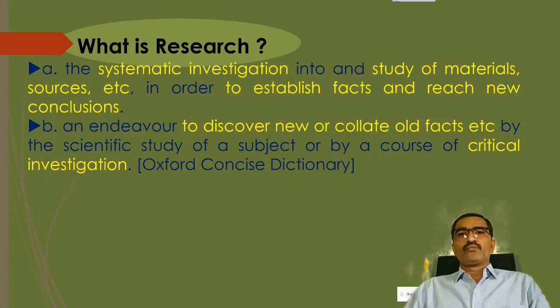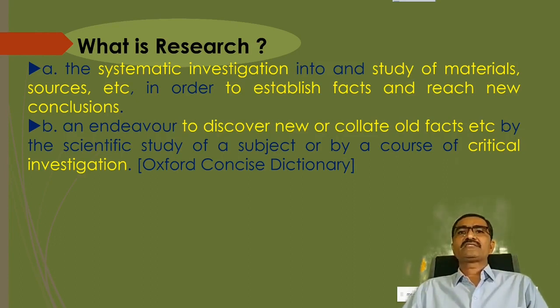If you go through Oxford's Concise Dictionary, you will see two meanings or two shades of meanings of this word research. First is the systematic investigation into and study of materials, sources, etc., in order to establish facts and reach new conclusions. Okay, now see, first is the systematic investigation. What is research?